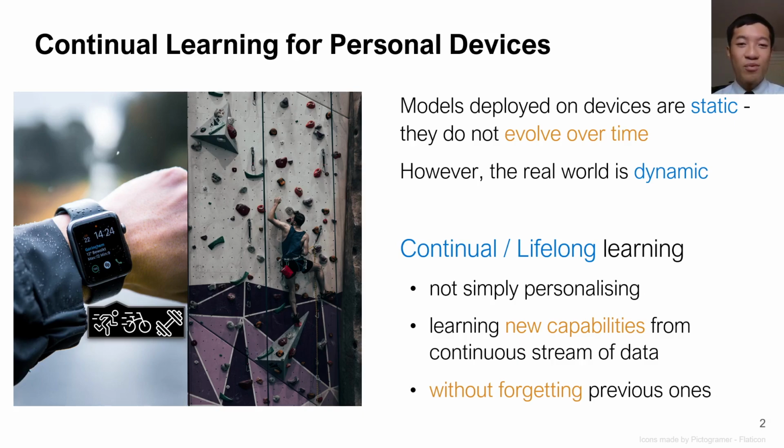In particular, we want our machine learning models to learn brand new capabilities or classes from a continuous stream of data with changing distributions. This is known as continual learning or lifelong learning.